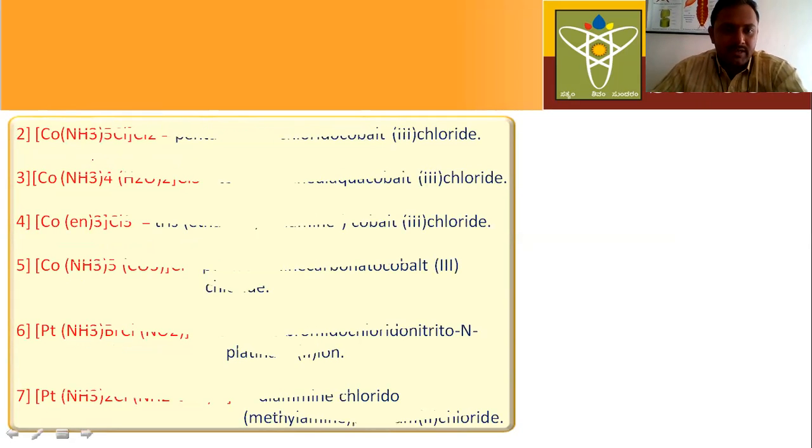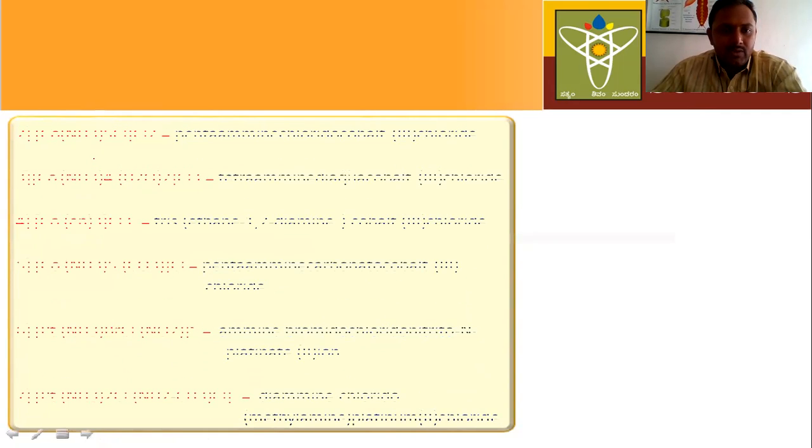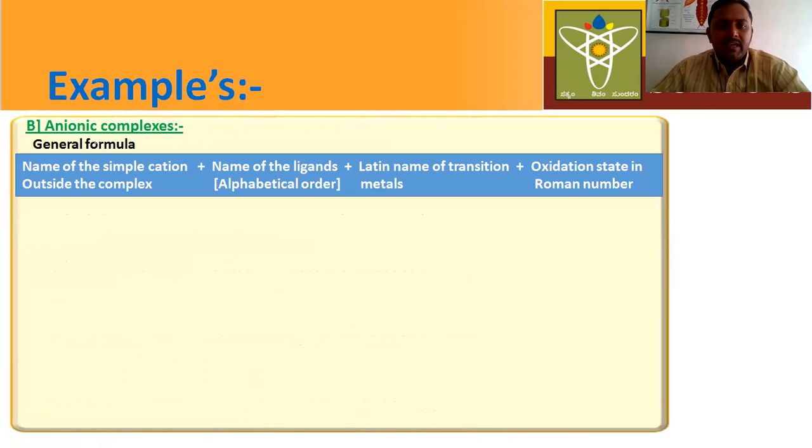Next, let us understand how to write IUPAC names for anionic complexes. For anionic complexes also there is a general formula. You have to follow this general formula to write IUPAC names for anionic complexes. Don't worry, I will explain how to identify whether the given compound is an anionic complex or not.